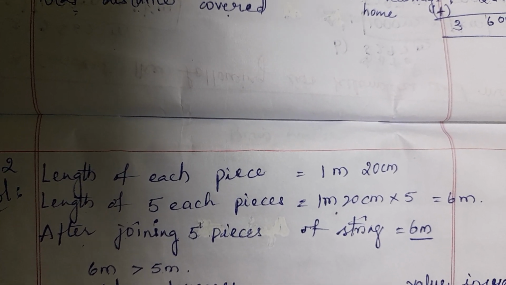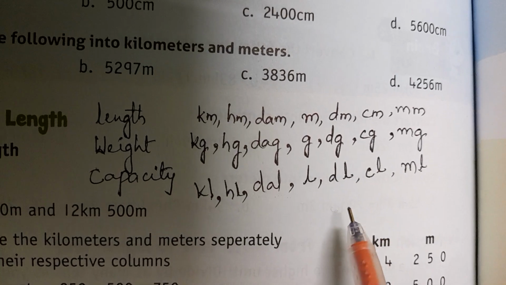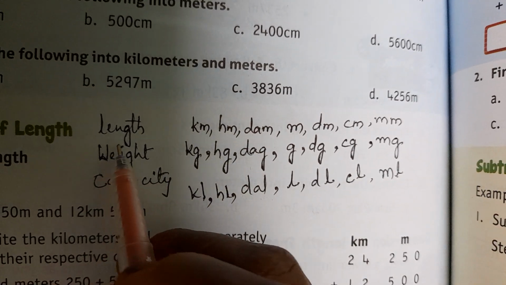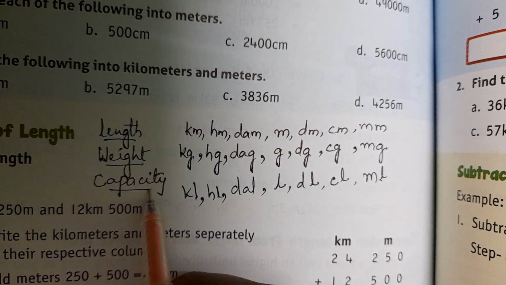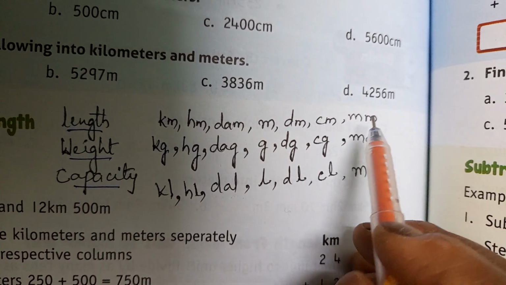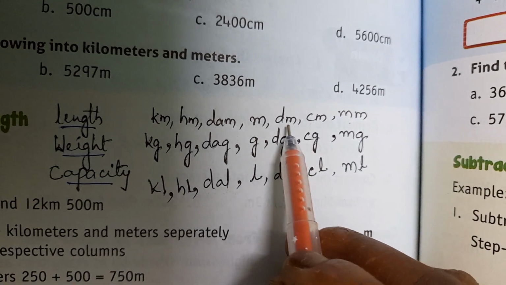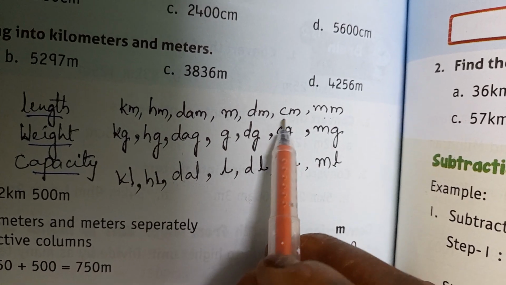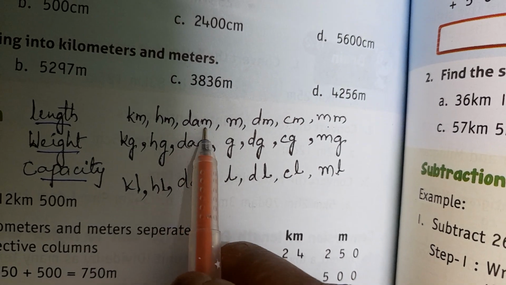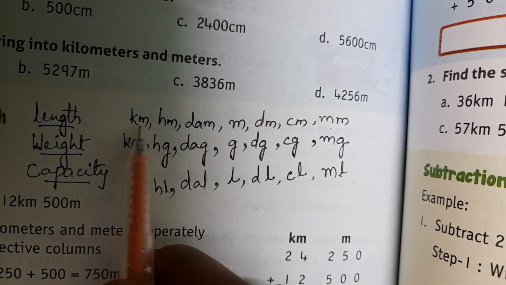Let us continue. Now children, you can see in this lesson we have already seen that we are going to learn about length, weight and capacity. As we have already seen, these 7 we have to learn in an order. That is mm, cm, dm, m, dam, hm and km.